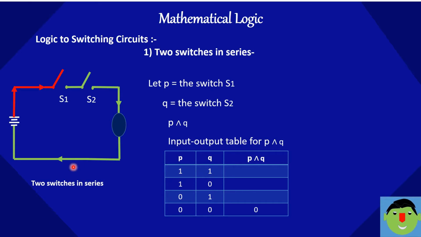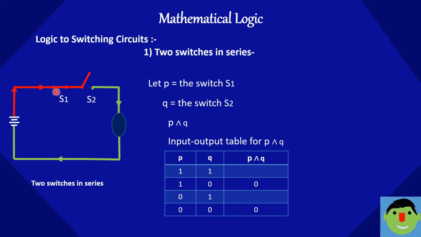In this circuit, if both switches are off, meaning P and Q are off, then the lamp will not glow, so the value of P and Q is 0. When one switch is on and the second switch is off, the lamp will not glow, so P and Q is 0.